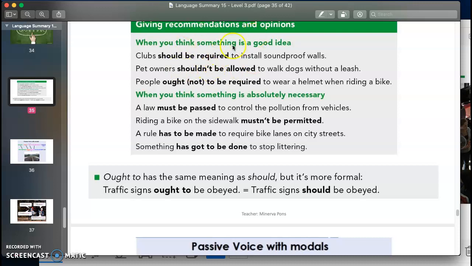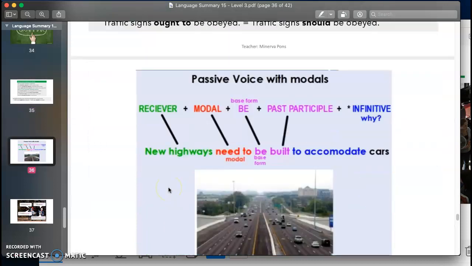to give recommendations and opinions. So we are using should, shouldn't, ought to, and ought not to, to basically express the same. It's just that ought not to and ought to are more formal, and these are used when you think something is a good idea. When you think something is absolutely necessary, we use must, mustn't, has to, and has got to.